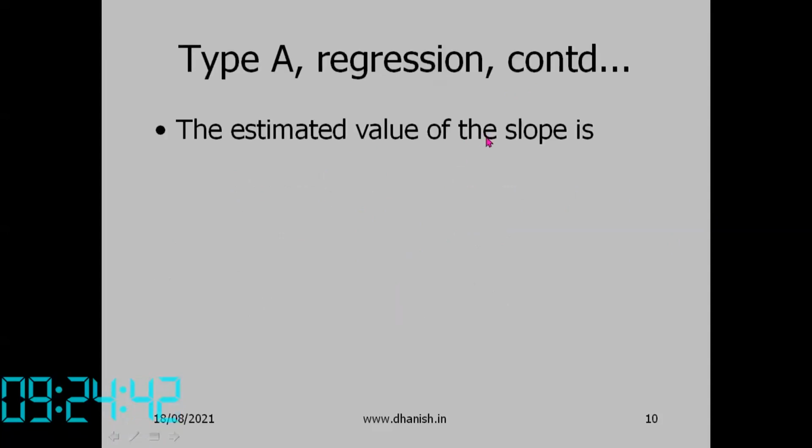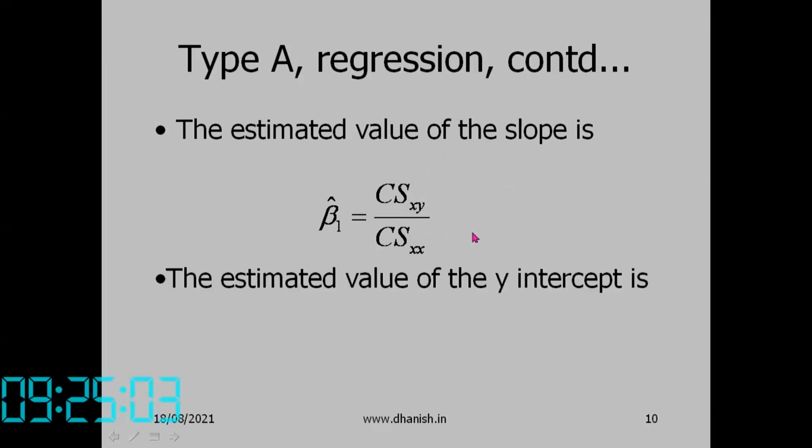Solving, we get the estimated value of the slope as beta 1 cap equal to Cs of xy by Cs of xx. This is just another notation which is helpful to us in calibration, because to compute the uncertainties we need these quantities. So that's why we prefer to write it this way.